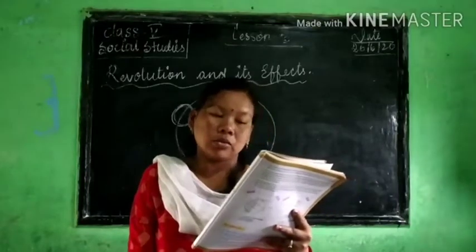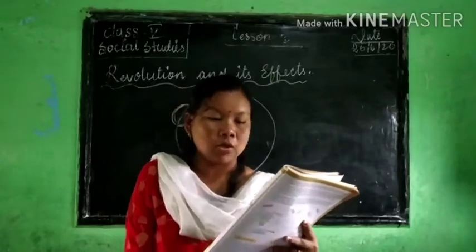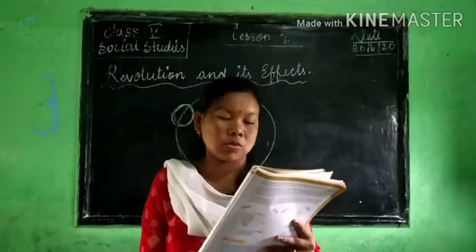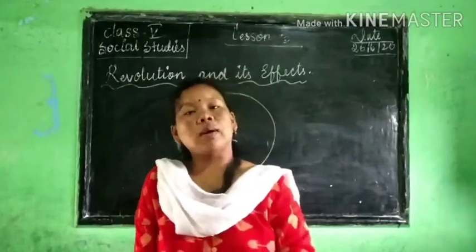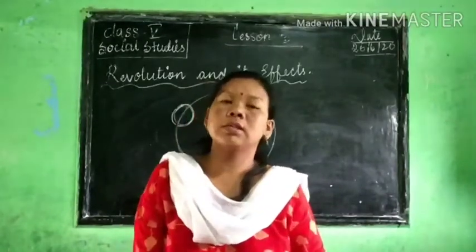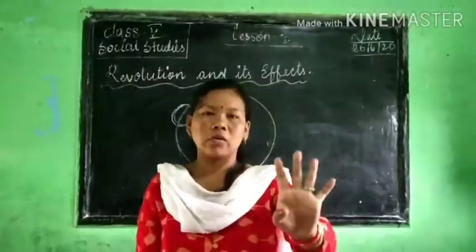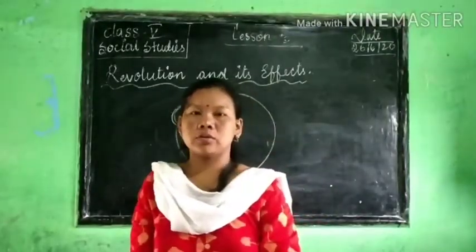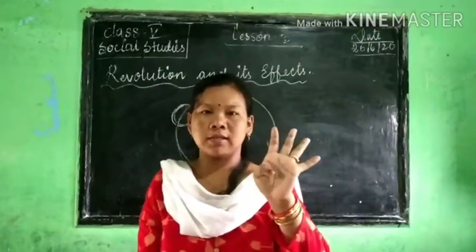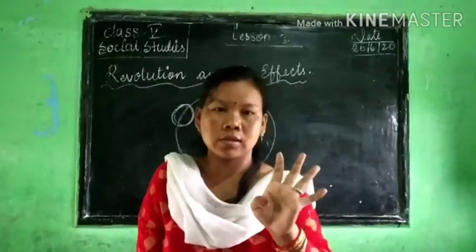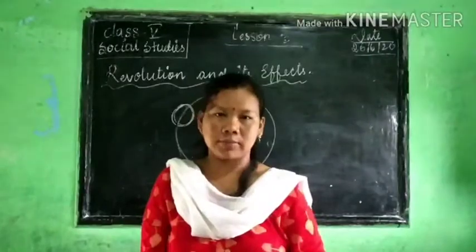The year 2012 was a leap year. So can you tell when the next leap year will be? After 2012, in which year will a leap year come once again? After 4 years, right? You count from 2012: 13, 14, 15, 16. Means in 2016 a leap year was there, right? After every 4 years a leap year comes.